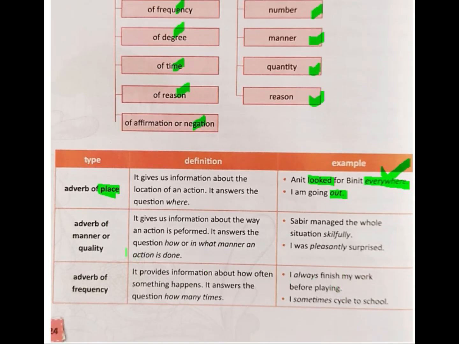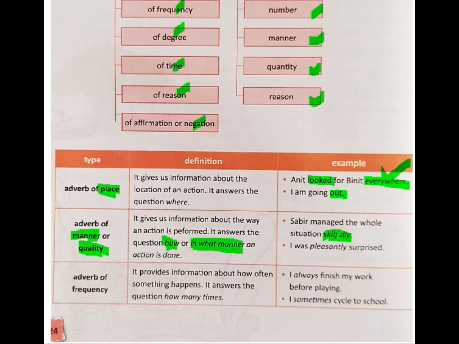Next we have adverb of manner or quality. An adverb of manner tells you how a work has been done, or it describes the quality of the work, right? It tells you information about the way an action is performed. It gives the answer to the question how or in what manner an action is done. Let me cite an example so you may understand better. Sabir managed the whole situation skillfully. See, here the word skillfully is an adverb.